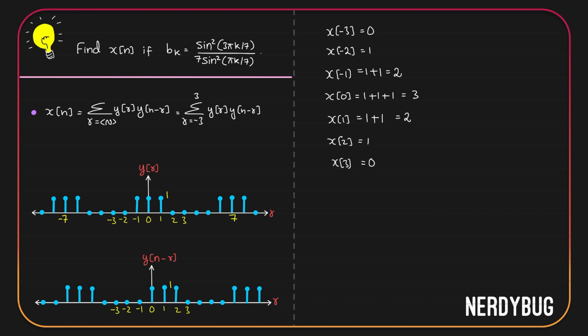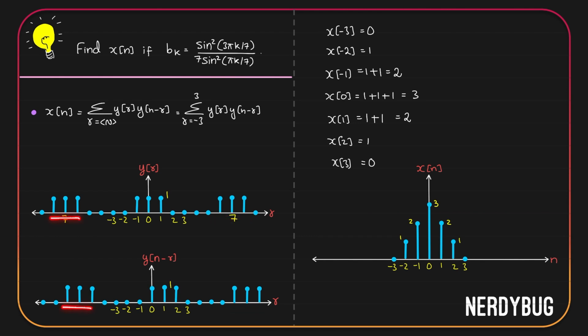If we plot this on a graph, this is how it will look like. Now the same thing is going to happen between these 3 and these 3. And these 3 and these 3. Or basically at every multiple of 7. So if we also include that, x of n will look like this. We can conclude that this is the function whose Fourier series coefficients are of the form sine square of 3 pi k by 7 divided by 7 times sine square of pi k by 7.